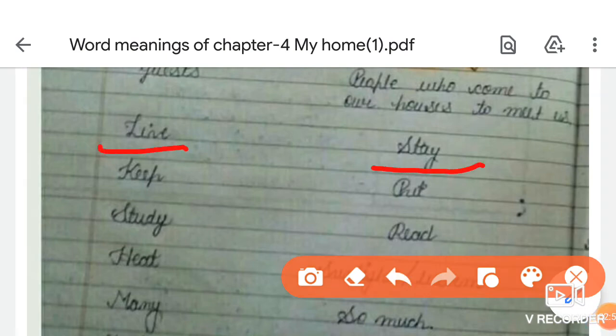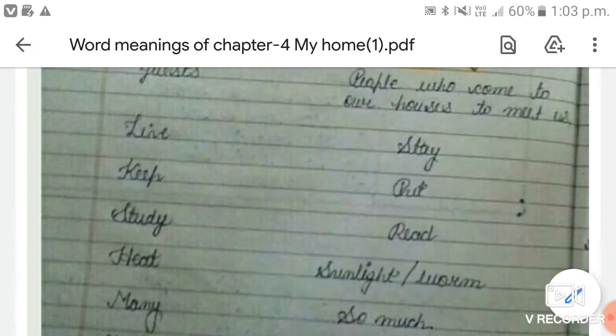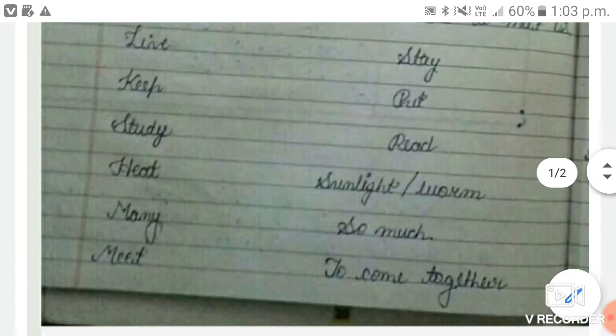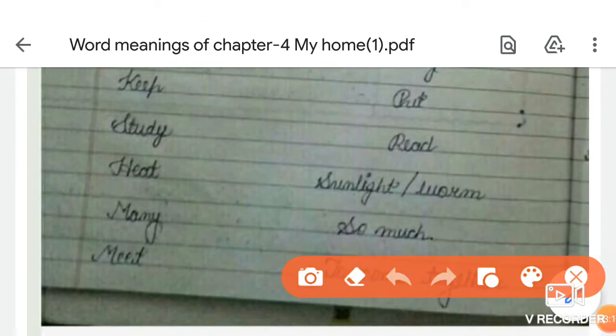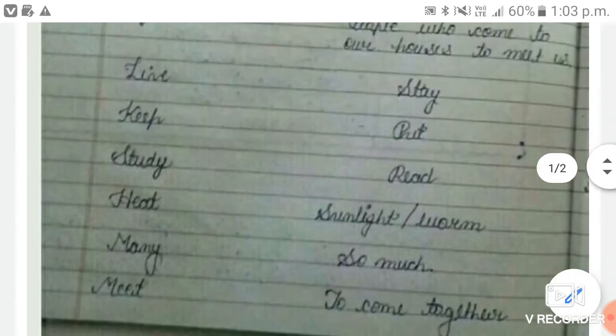The spelling of stay is S-T-A-Y, stay. And next one is keep. What is the spelling of keep, students? K-E-E-P, keep. Keep means put. P-U-T, put. Repeat after me, P-U-T, put. Keep means put.